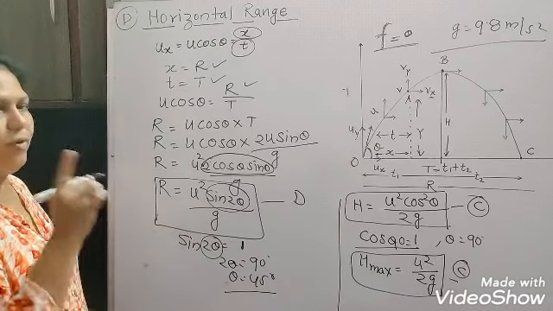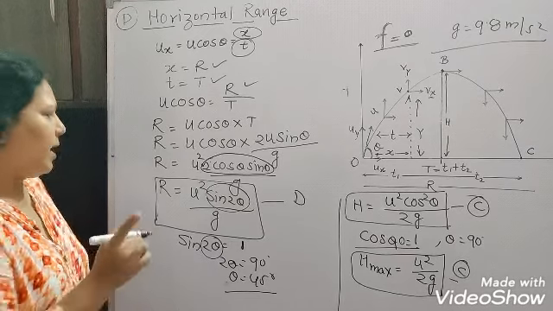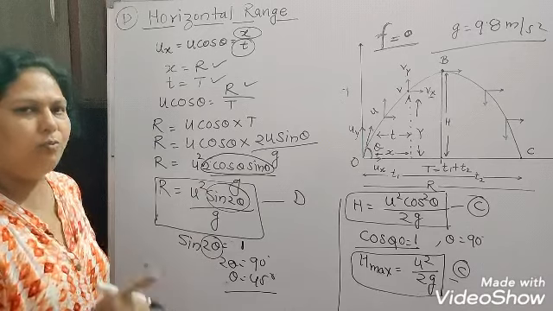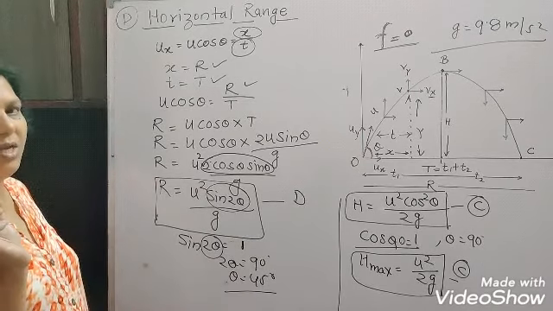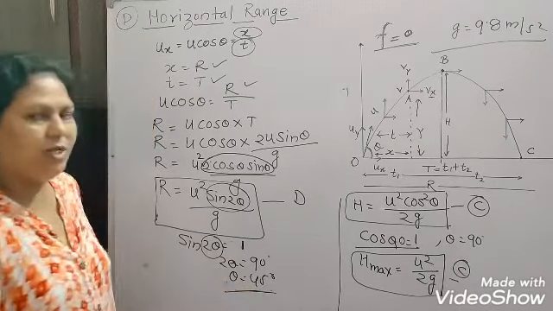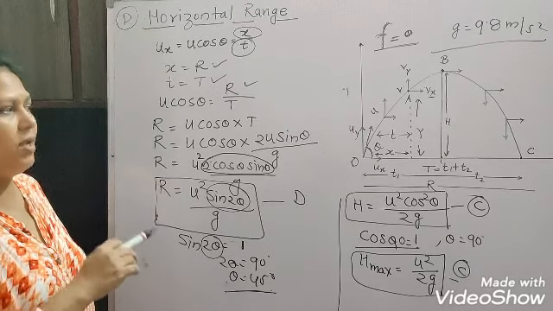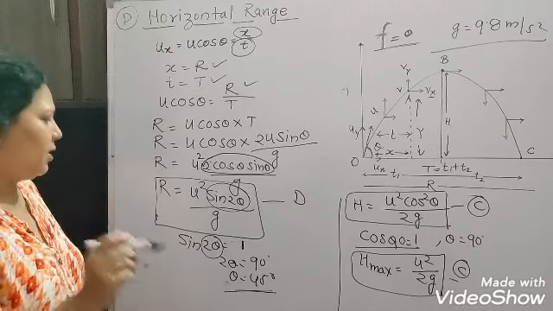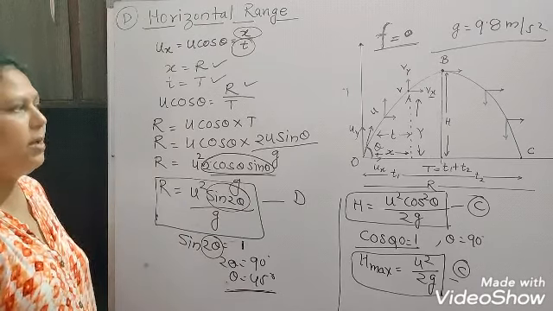That means if we want the maximum horizontal displacement or the maximum range, we have to project the object by 45 degree angle, whatever initial velocity we give. So in case of the cannon also, when the bomb is projected from the cannon, it will be projected by the 45 degree angle, so it can cover the maximum range.